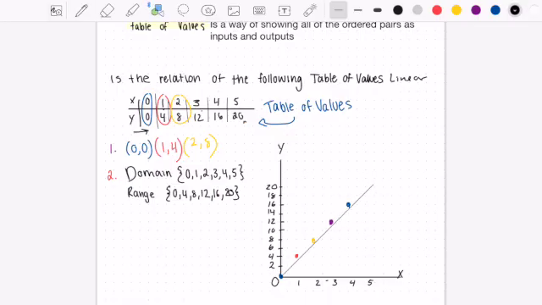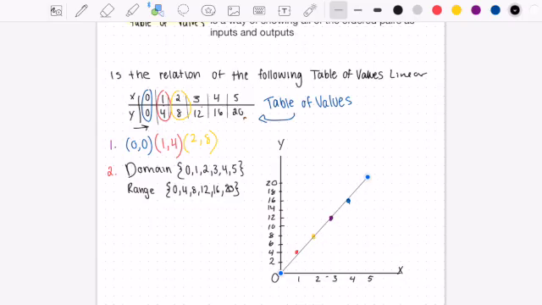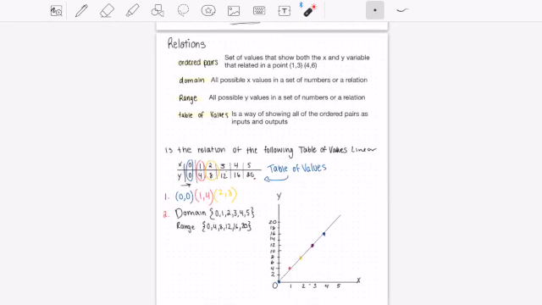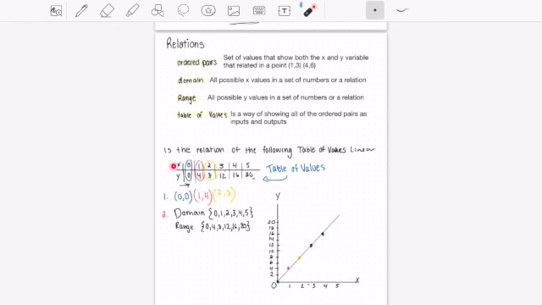So if I were to draw a line through these points, it will look something like this here. It's not a perfect line. It's not a perfect graph. It's hand-drawn. So we're just going to go with it. This table of values right here has produced this graph with this domain and range. So this is some of the information that I can pull from this graph using a table of inputs and outputs.